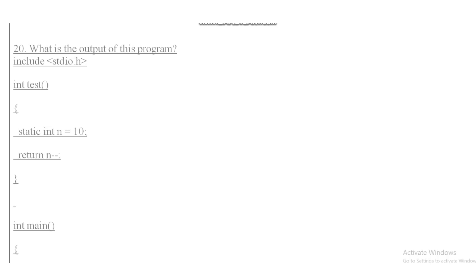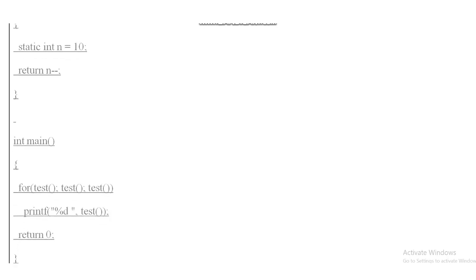Question number 20. What is the output of this program? In this program, there is one function declared named test, and one integer variable is declared named n, and its value is 10, and the value of n is decremented.